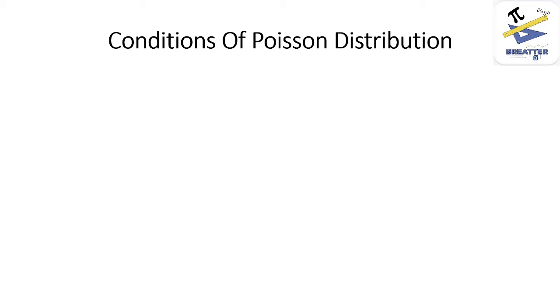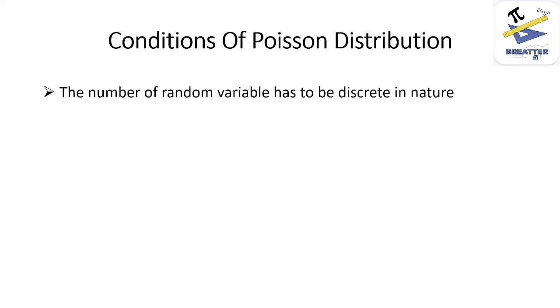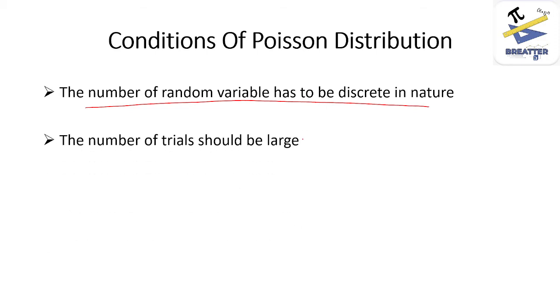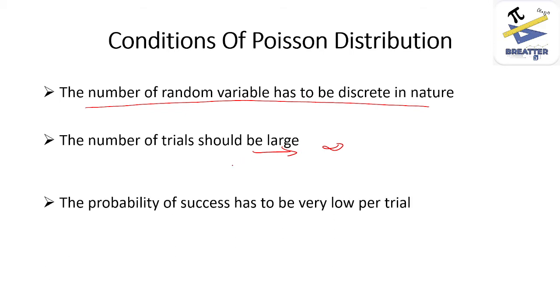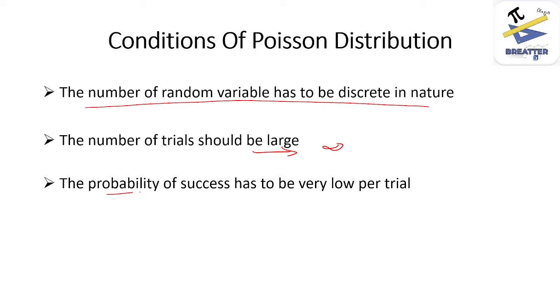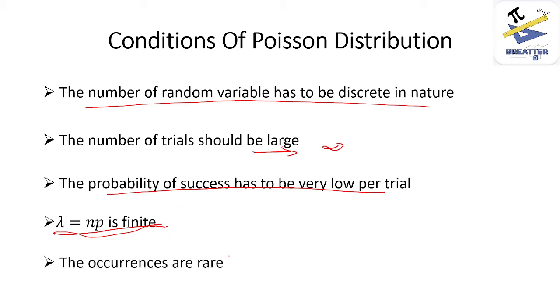Now what are the conditions? How to identify the Poisson distribution? The first and foremost condition is that the random variable has to be discrete in nature, as the distribution is defined only for discrete random variable. The second condition is that the number of trials should be large. Ideally it has to be infinity, but practically we can say that the number of trials should be large. The third condition is that the probability of success has to be very low per trial. The fourth one is that lambda has to be finite. That means mean rate of success has to be finite. And the fifth condition is occurrences are rare.